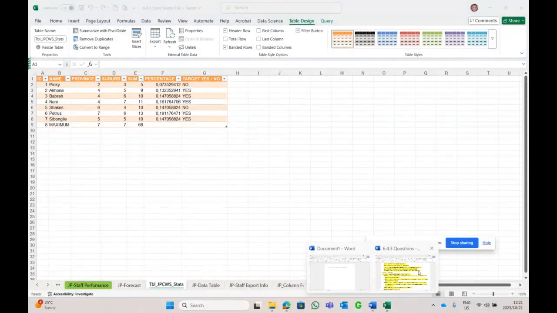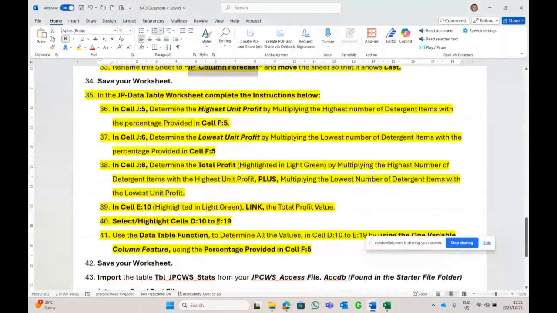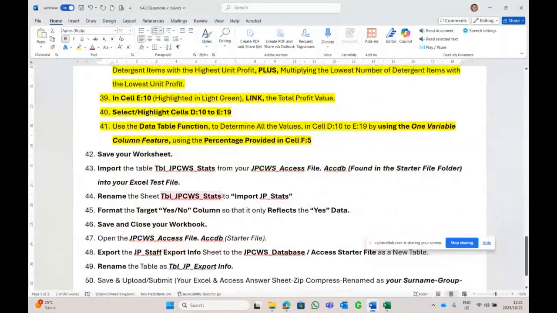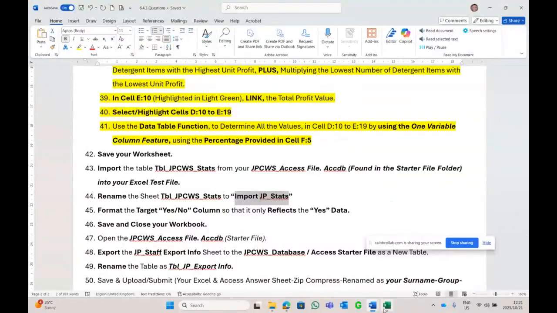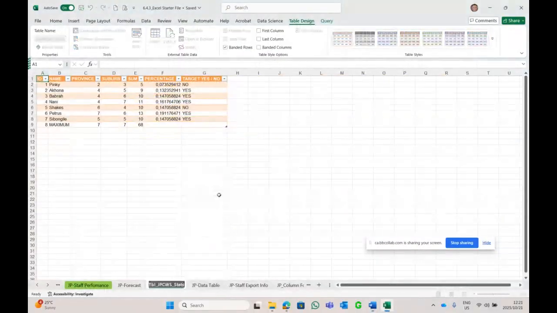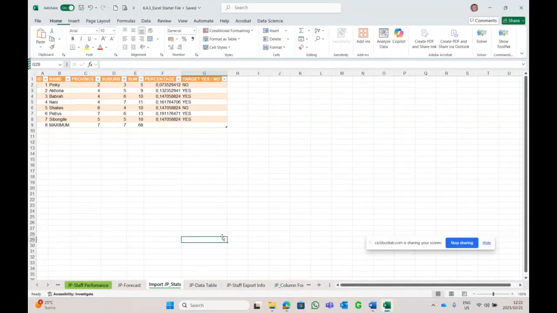And what do they want me to do? Rename the sheet to table. Oh, from to import JP Stats. Right-click, copy. And we're going to take this old name and rename it to the name that they want us to. Import the JP Stats table from Access into our Excel sheet over here where it is.